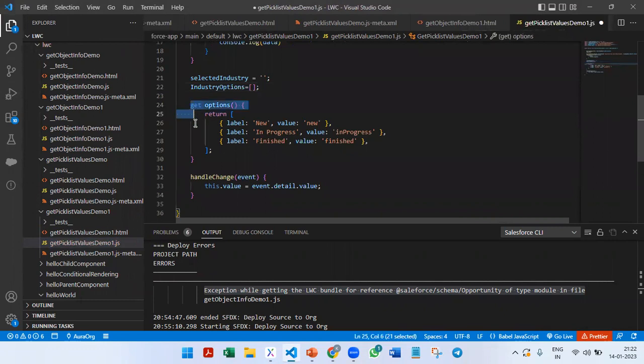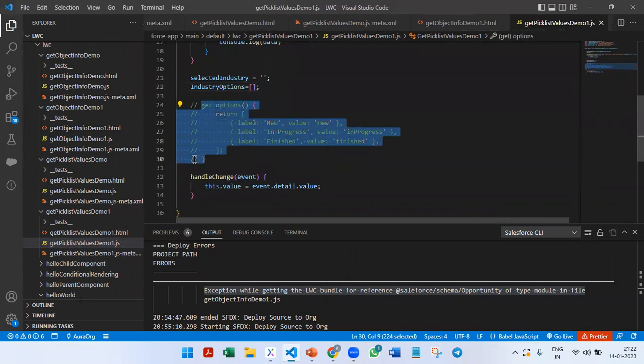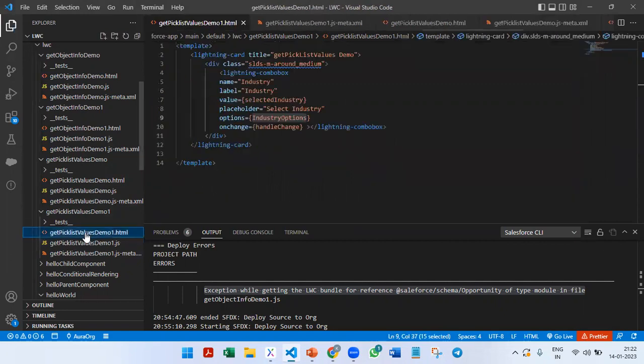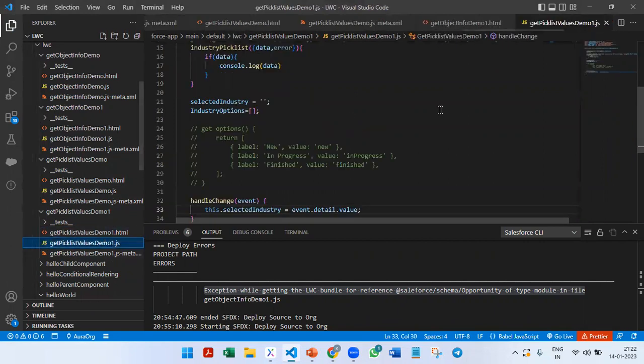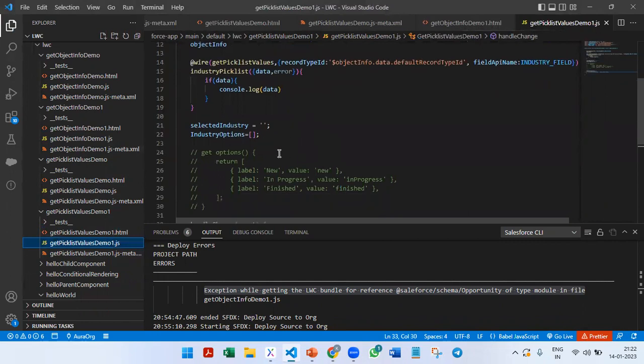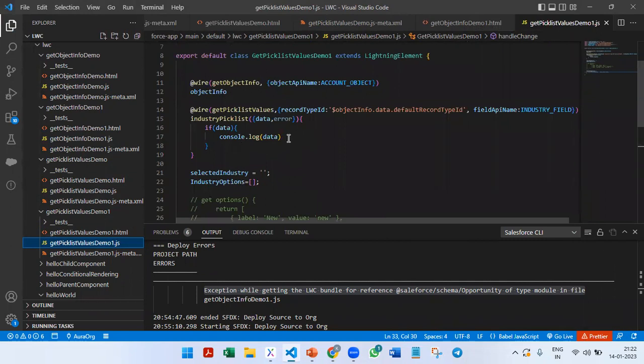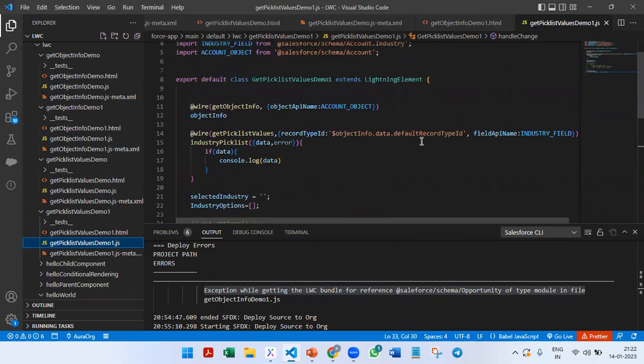Then we will just comment out this get options for the time being. In the handle change, event.detail.value, this.value. So this.selectedIndustry is going to be event.detail.value, and then selected industry in the handle change method. And then we need to fetch the industry options. So this we are going to get from here.